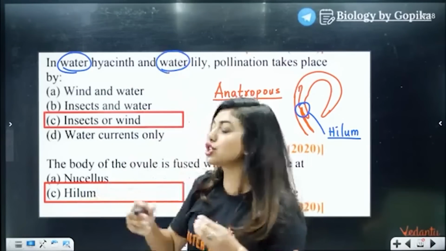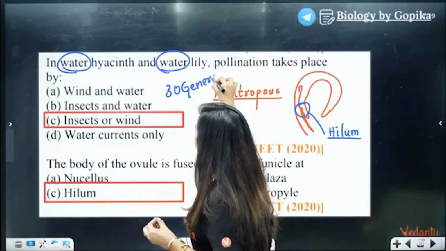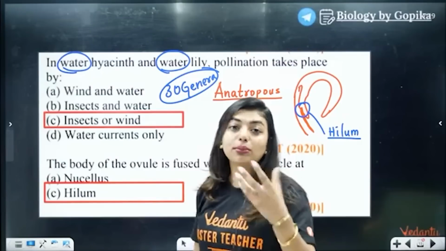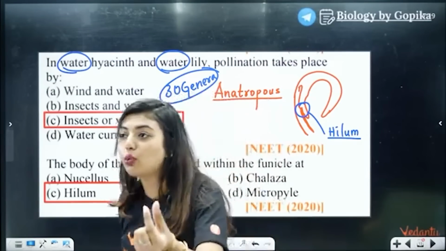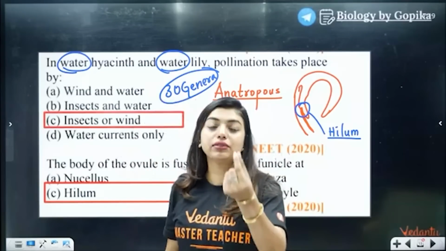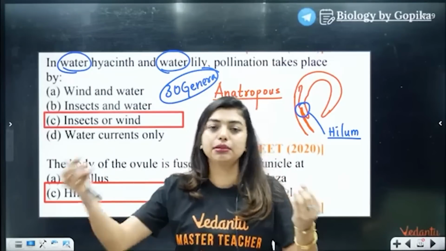Why? Because water pollination is only done by 30 genera of plants alone, especially your bryophytes. You know, they are called the amphibians of the plant kingdom. Why? Because they require water, because they require water for the female and the male gamete to meet.